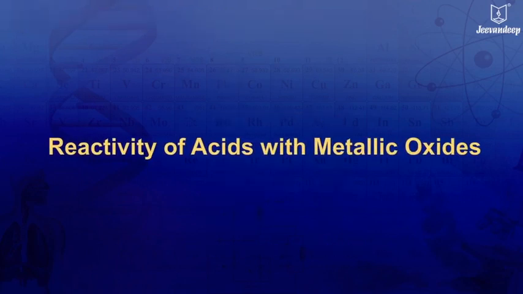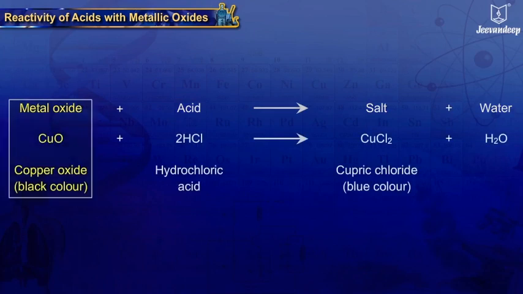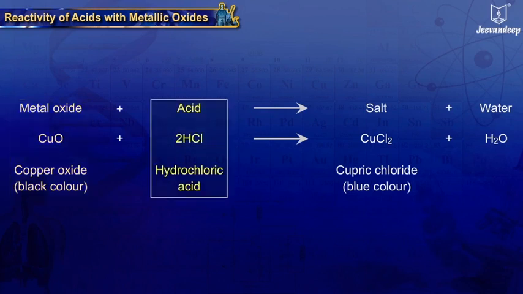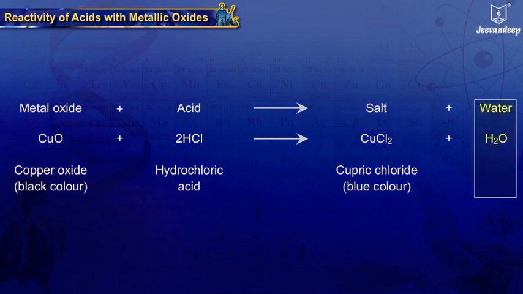Reactivity of acids with metallic oxides. As metallic oxides are basic in nature, they react with acid to form salt and water. Here, copper oxide, a metallic oxide, reacts with hydrochloric acid to give a salt, copper chloride, and water. As metallic oxides are basic in nature, they do not react with bases.